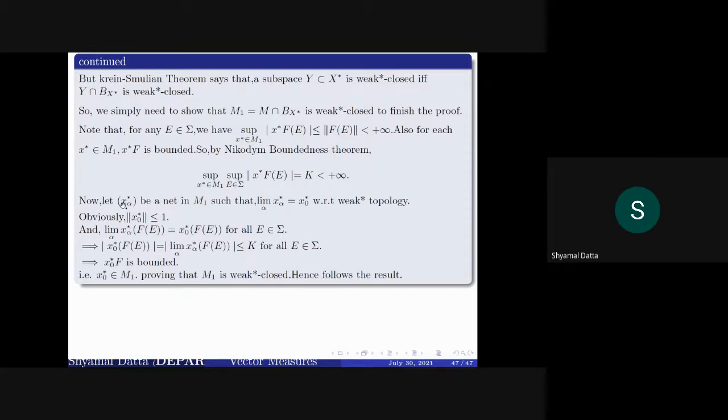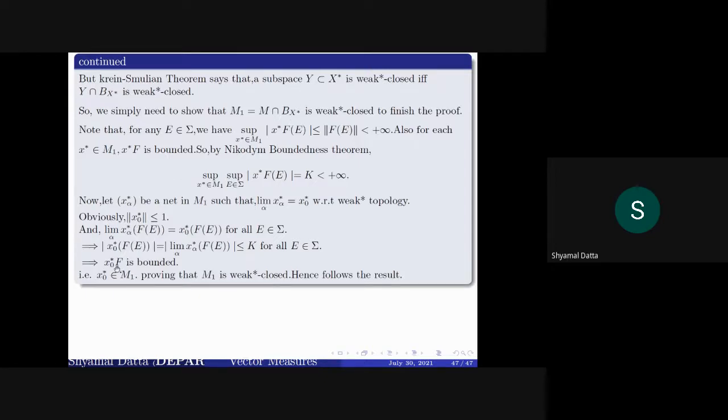Now we have to show that every weak-star limit point of M1 is also in M1. If you take a net in M1 which converges to x0 star, then it has norm less than or equal to 1, that is, it belongs to B star.